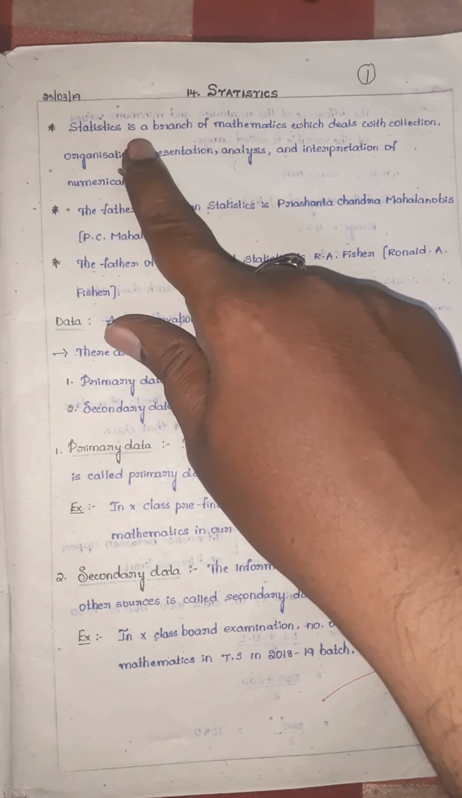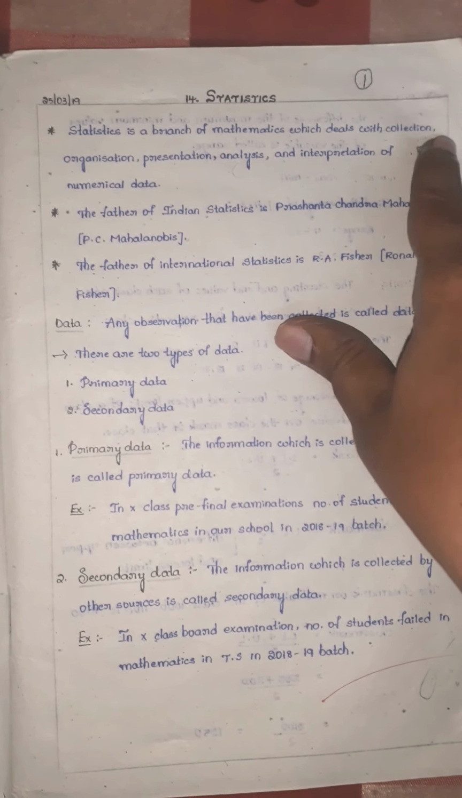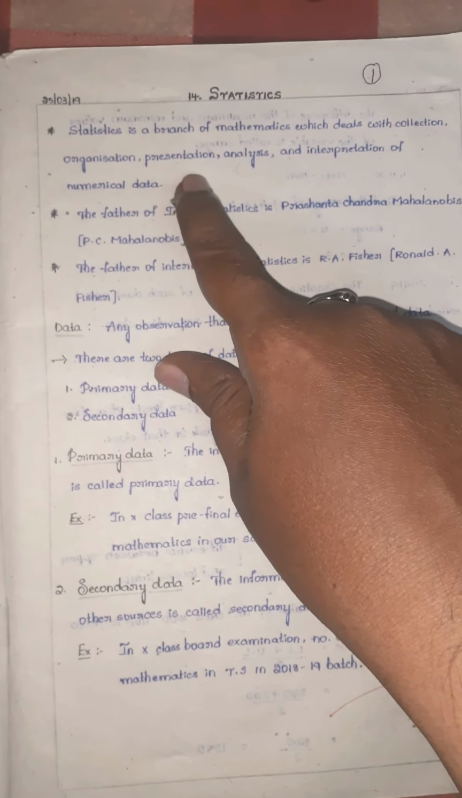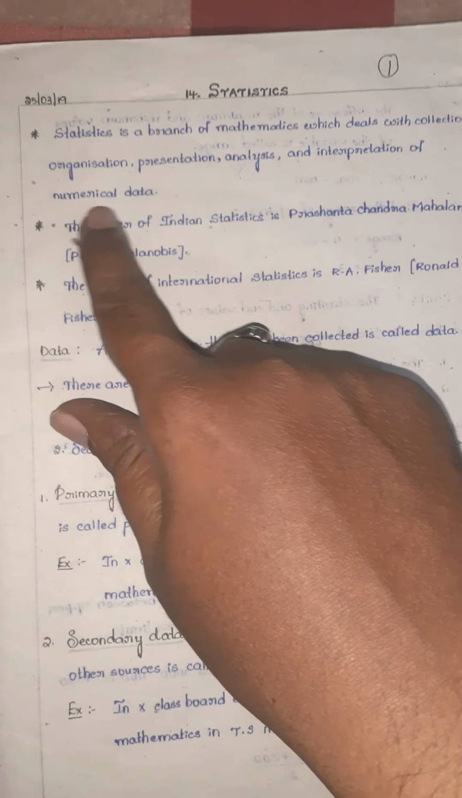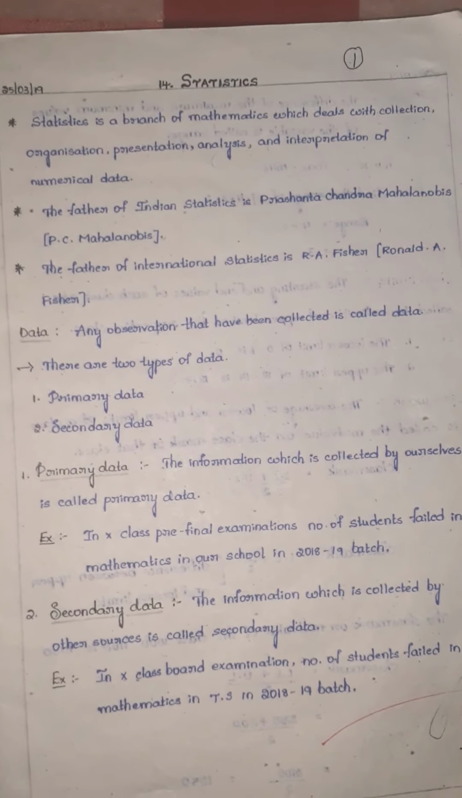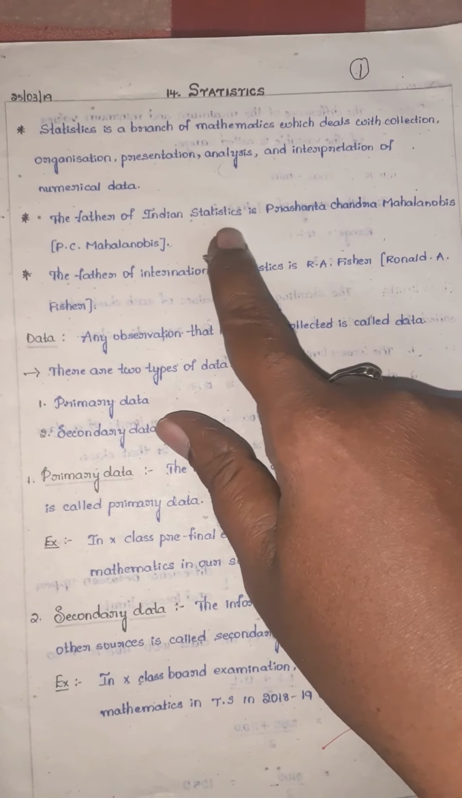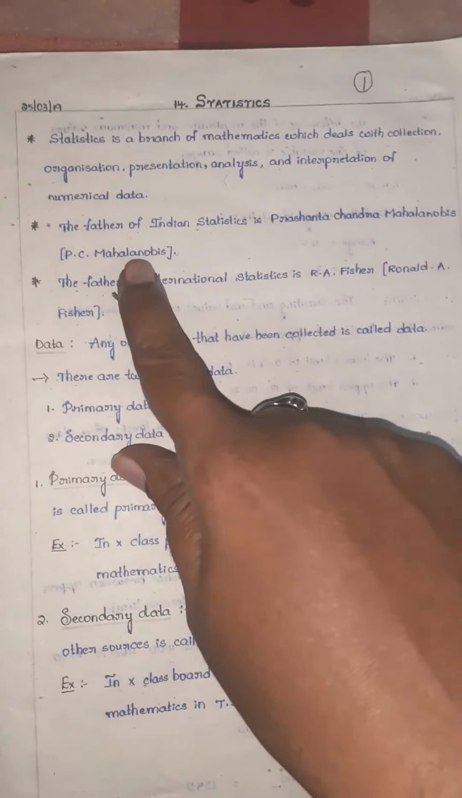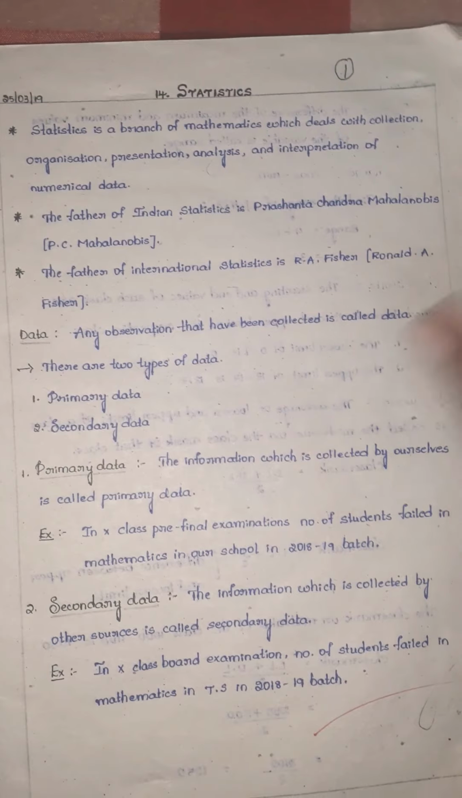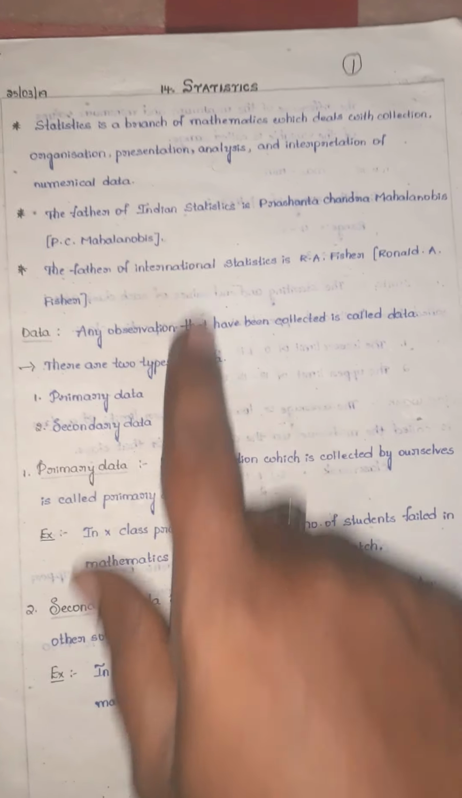Statistics is a branch of mathematics which deals with collection, organization, presentation, analysis and interpretation of numerical data. So this is known as the statistics definition. The father of Indian statistics is Prasanta Chandra Mahalanobis, means PC Mahalanobis.